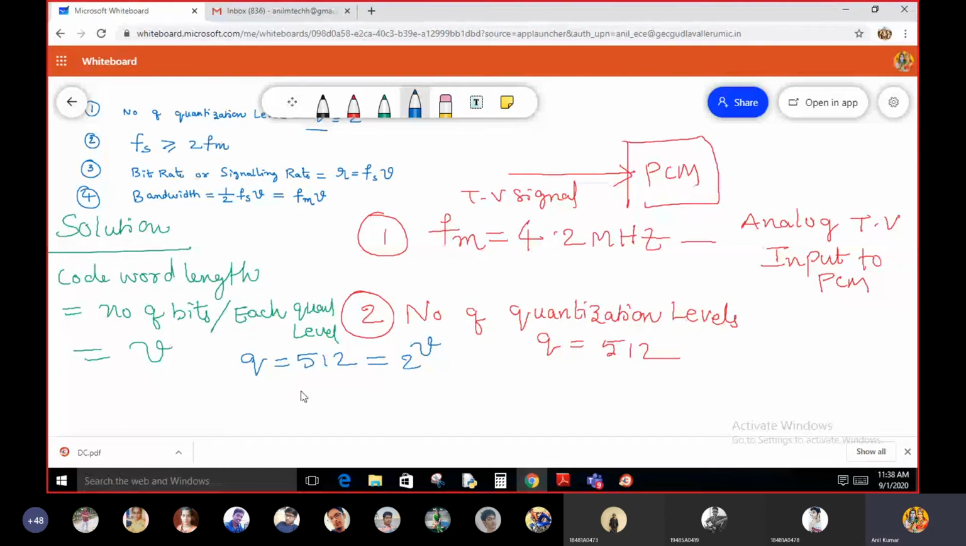Now apply the logarithm on both sides: log of 512 equals log of 2 power V. Next, let us calculate V. V comes forward because of the logarithm. So from this, V becomes 9. 9 bits are used to represent each quantization level.